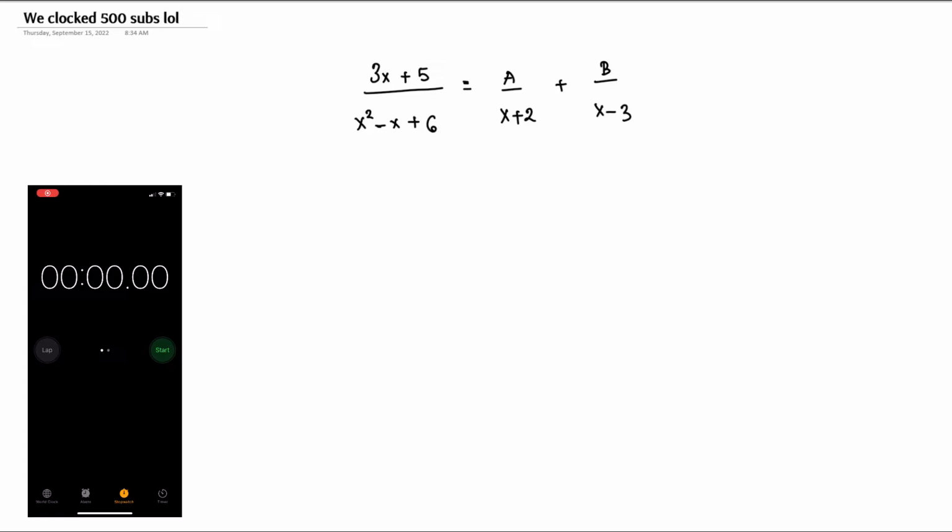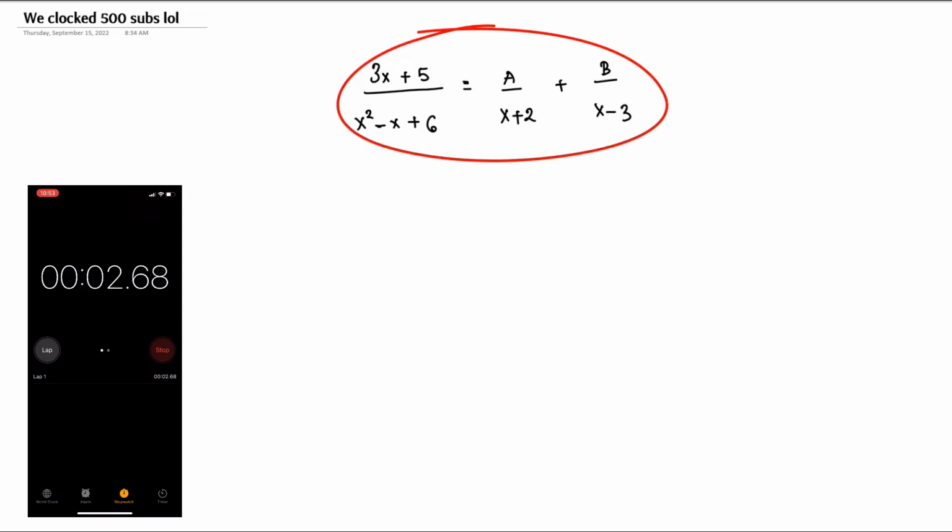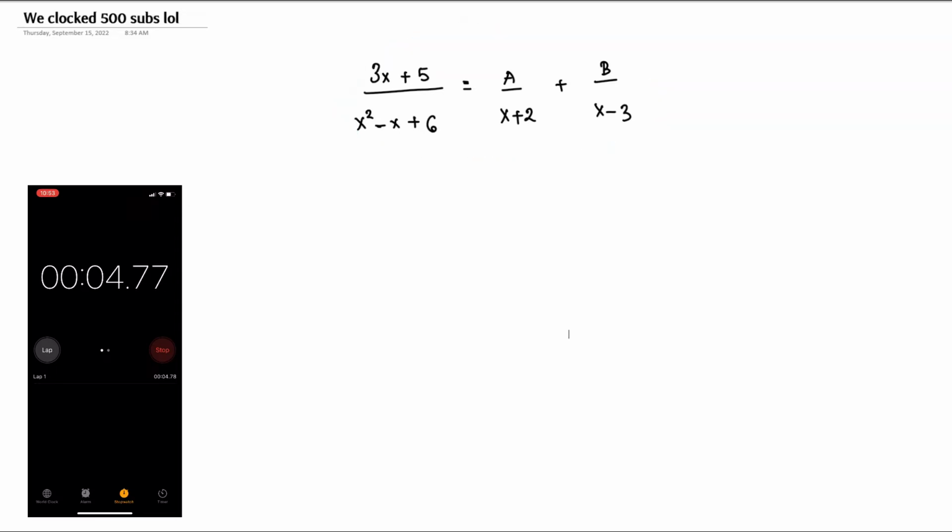So I have my phone right here, I have my timer right here with me, and at the count of three, 1, 2, 3, and we start. So basically this is a question on partial fractions, and we have 3x plus 5 divided by x squared minus x plus 6, and it equals a divided by x plus 2 plus b divided by x minus 3.